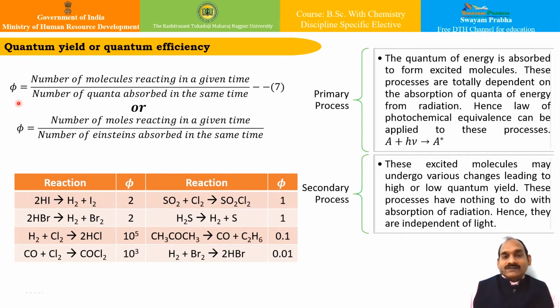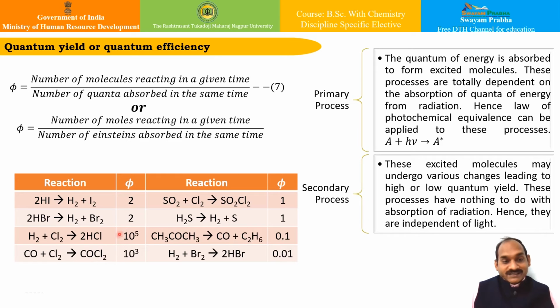However, what is it in practice? For many reactions, it is either greater or less than 1. There are several examples, and some of them are shown in the table here. If you see this particular reaction, the quantum yield is 2. For this reaction, it is 2.